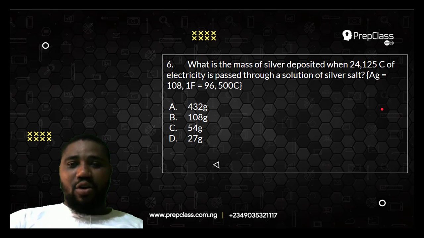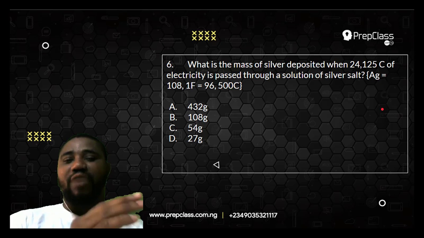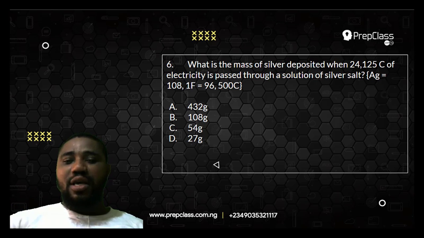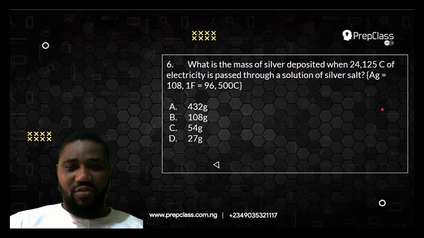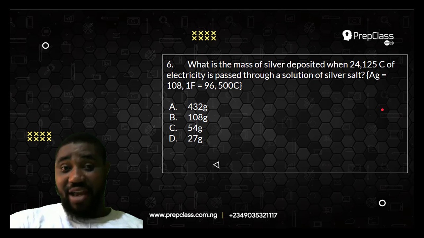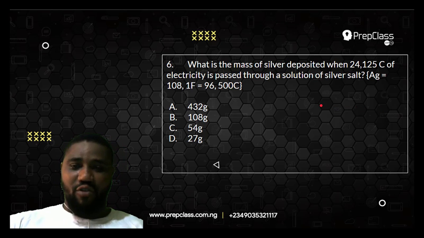Question number 6. What mass of silver is deposited when 24,125 coulombs of electricity is passed through a solution of silver salt? You can see that I've given you the molar mass of silver, which is 108. They've given you the electrochemical equivalent, 1 Faraday, 1F, is equal to 96500 coulombs. How do you approach this kind of question?